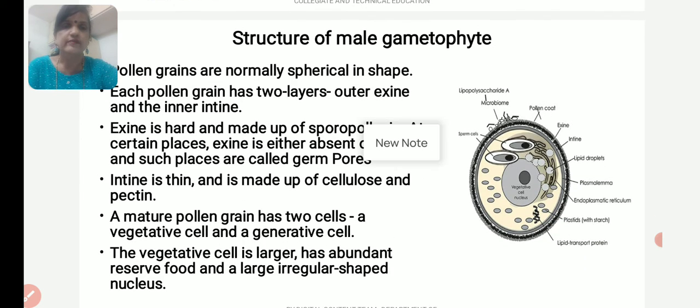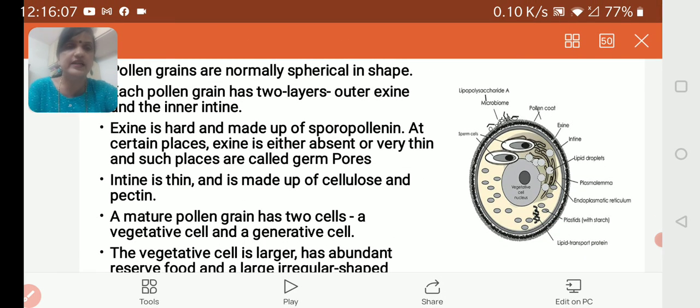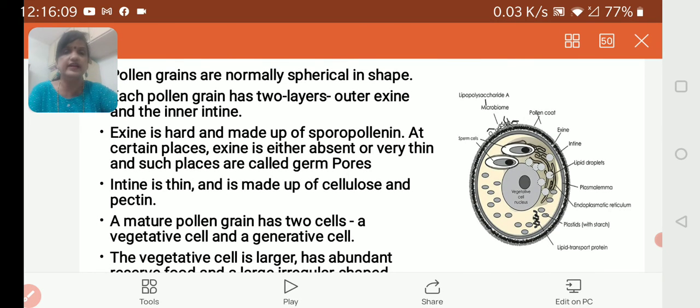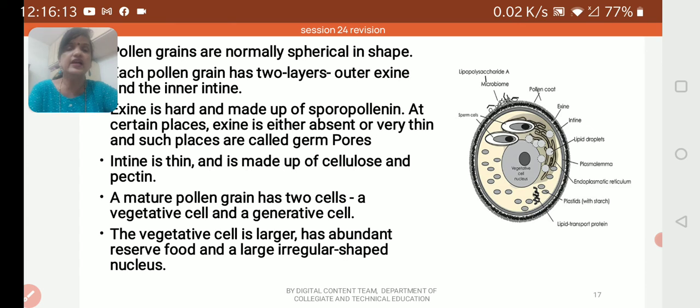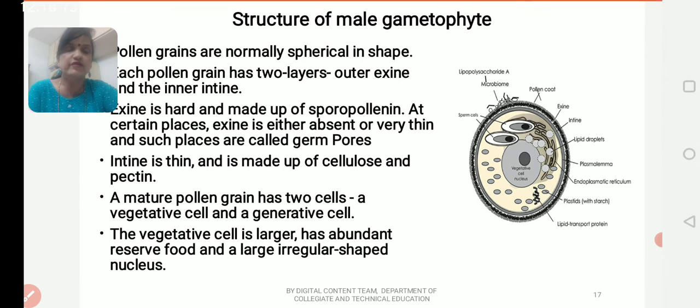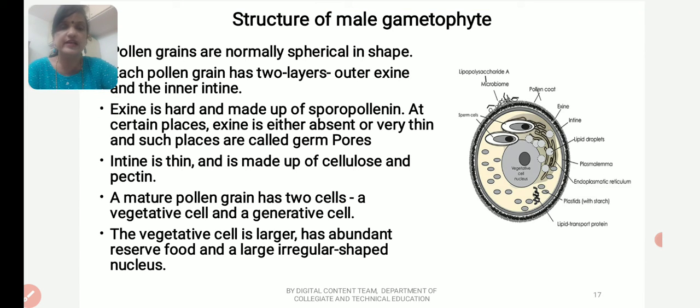Pollen grains are normally spherical in shape. Each pollen grain has two layers, the outer exine and the inner intine. Exine is hard and made up of sporopollenin. At certain places, exine is either absent or very thin, and such places are called germ pores. Intine is thin and is made up of cellulose and pectin.